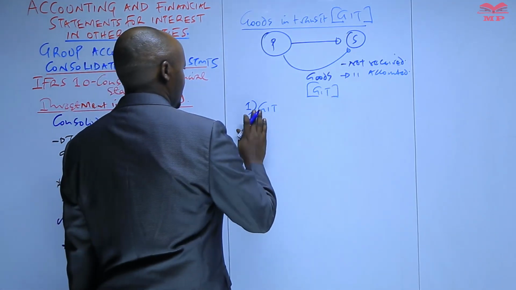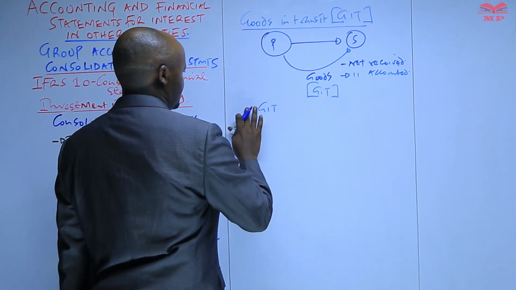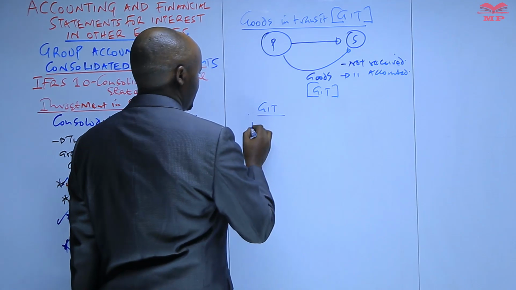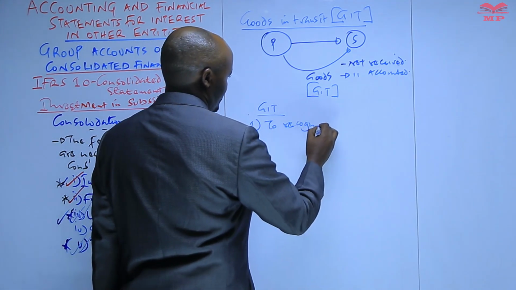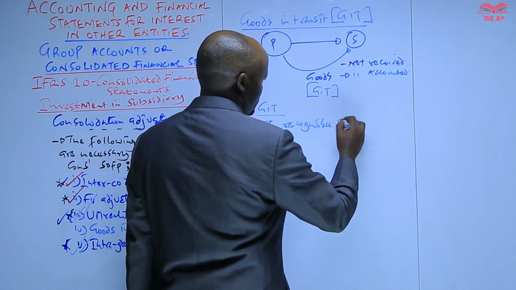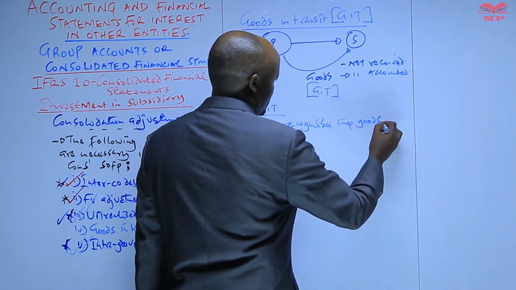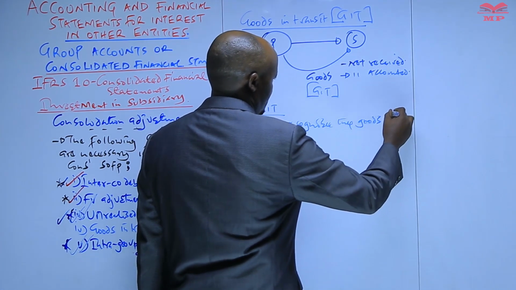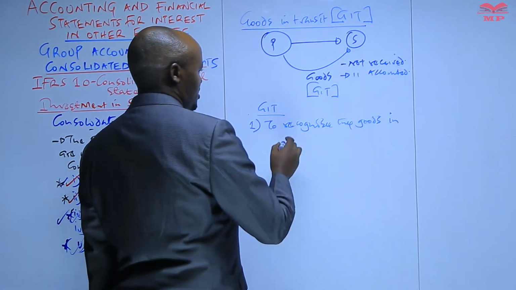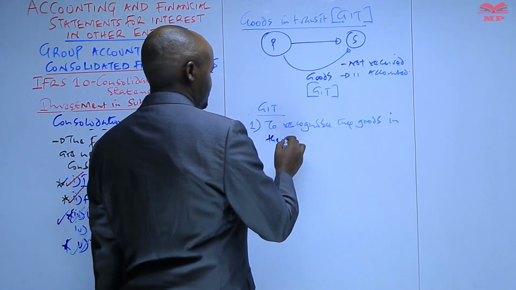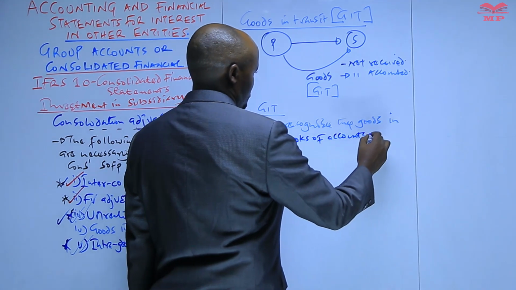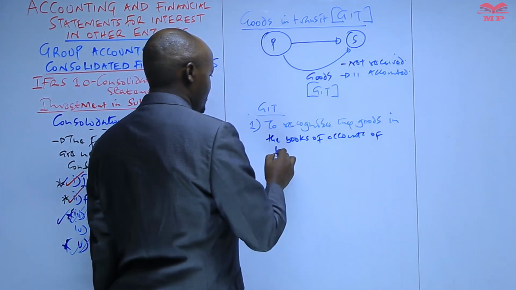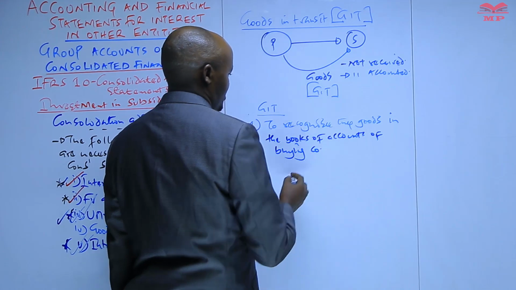Or basically we can say the first adjustment in relation to these goods is to recognize the goods in the books of account of the buying company.